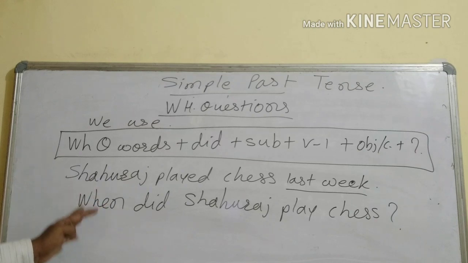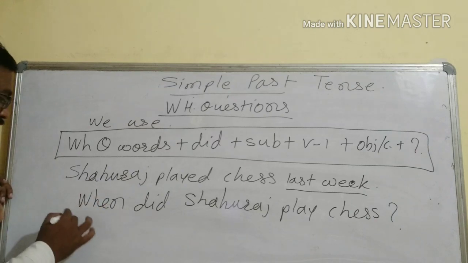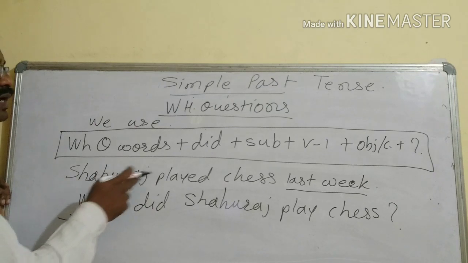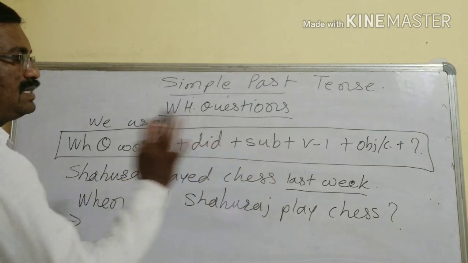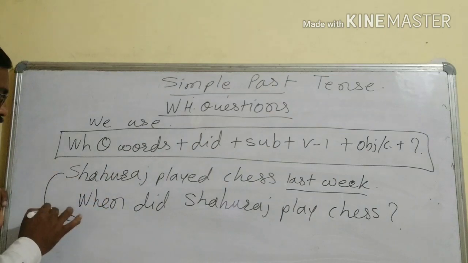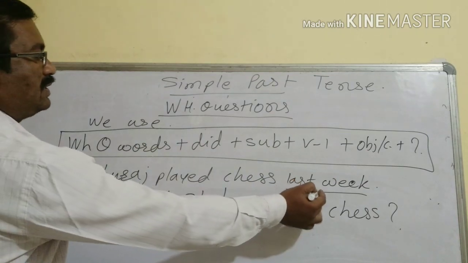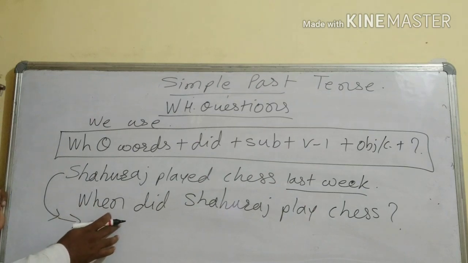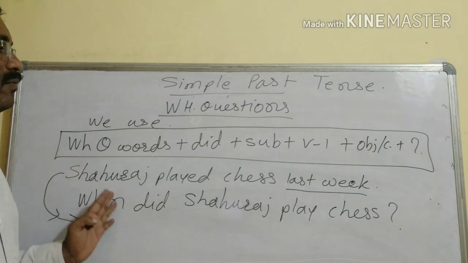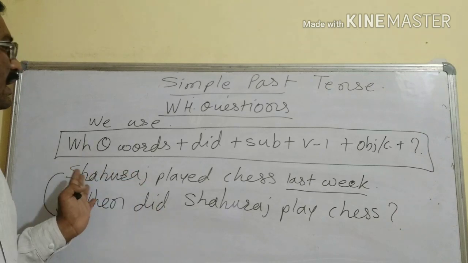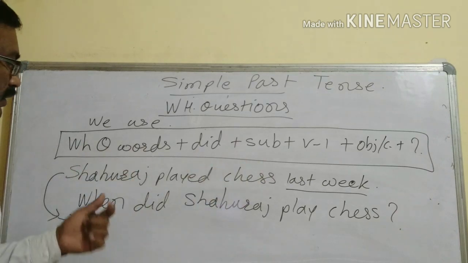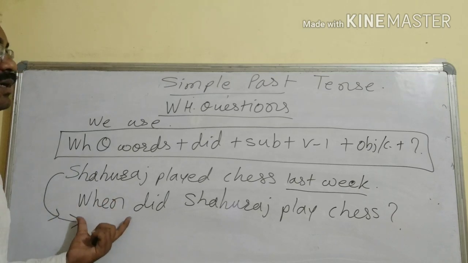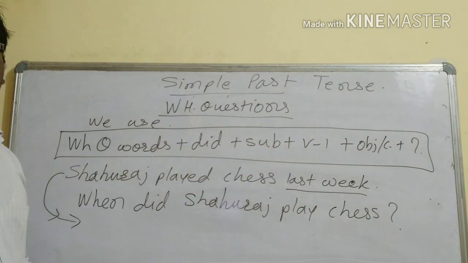Okay, so this statement will be complete. And what answer will we give here? If we want to give an answer to this question, what answer will be there? Shahuraj played chess last week. This will be the answer of the question. Last week tells the time. We are asking timing: when he played. So we should use an appropriate question word which will answer the underlined word.